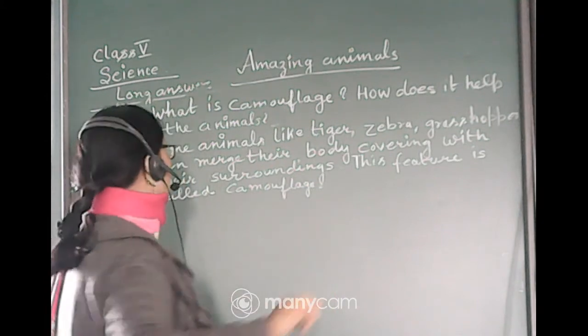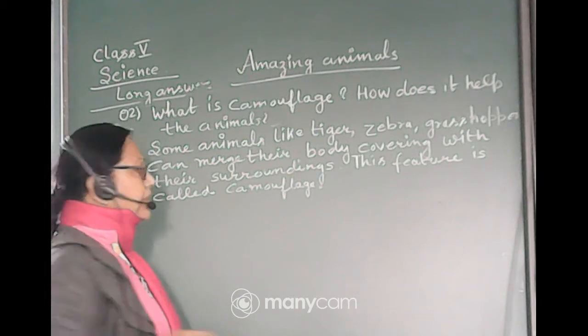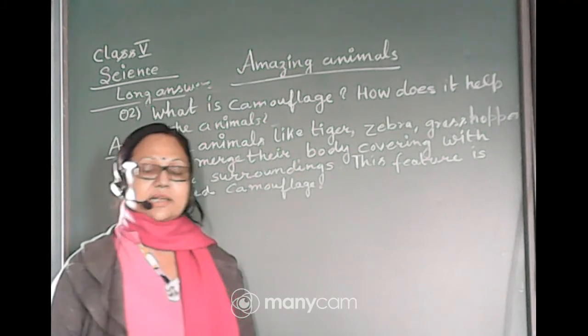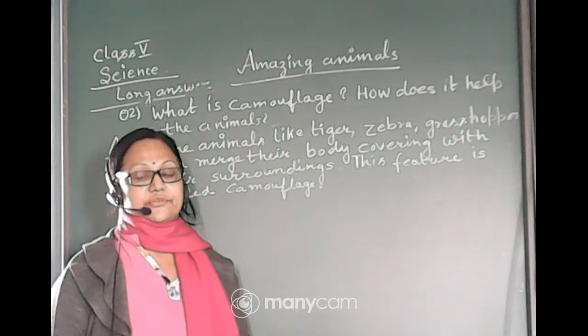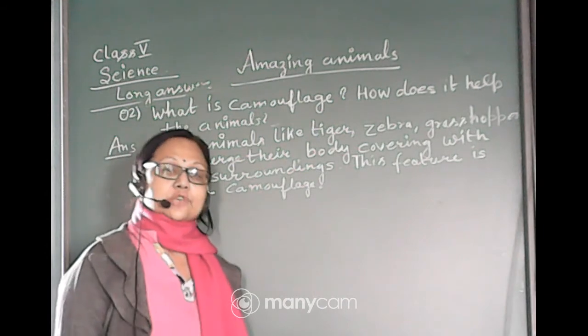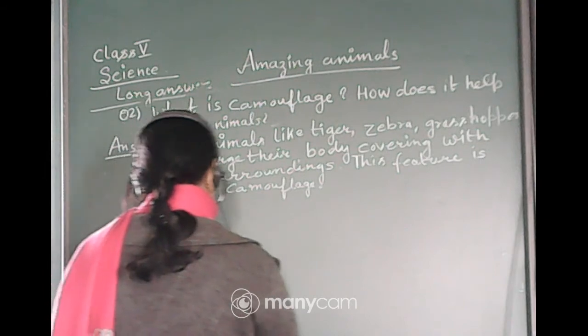So some animals like tiger, zebra, grasshopper can merge their body with their surrounding and mix with it, and this feature of some kinds of animals is called camouflage. So how does it help the animals? Write it down. Camouflage makes animals